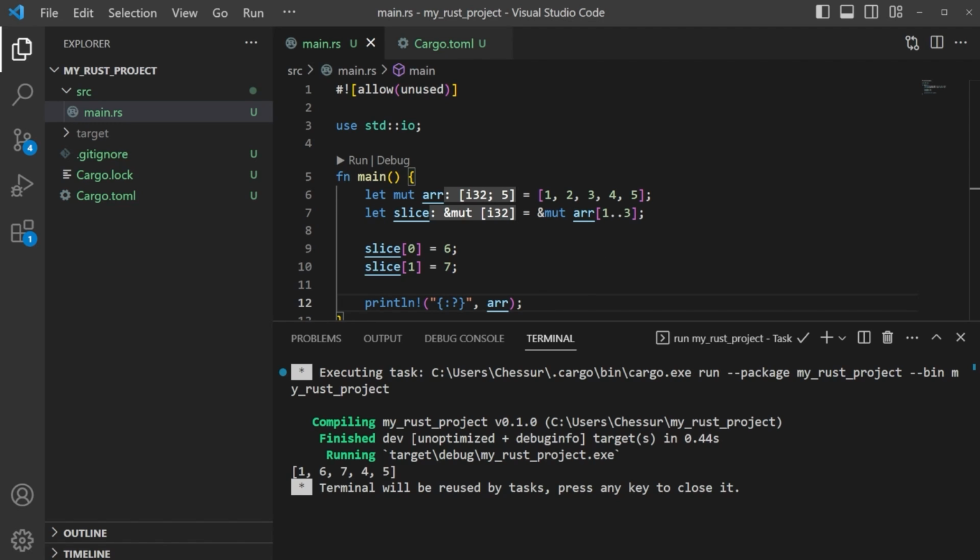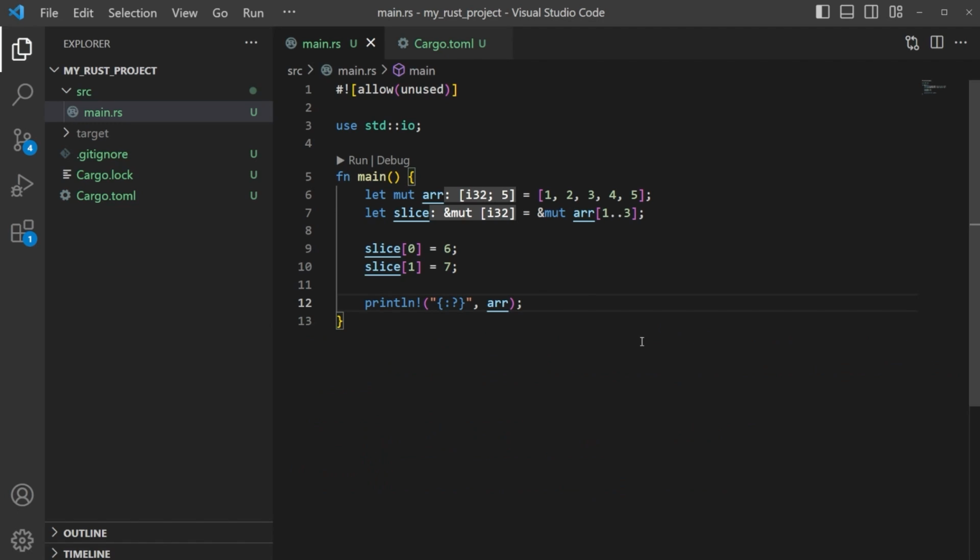Okay, so that is really it for this concept in this video. I just want you to know that you can pull slices of an array. You don't have to call this the whole array. You can pull out certain elements from the array, and those are called a slice. So that's all you need to know for right now. And with that, we're going to go ahead and move on to the next video.